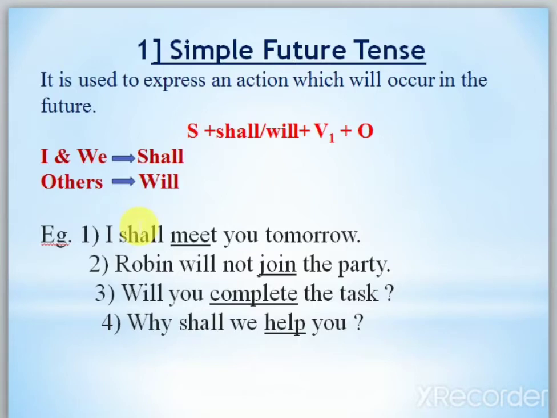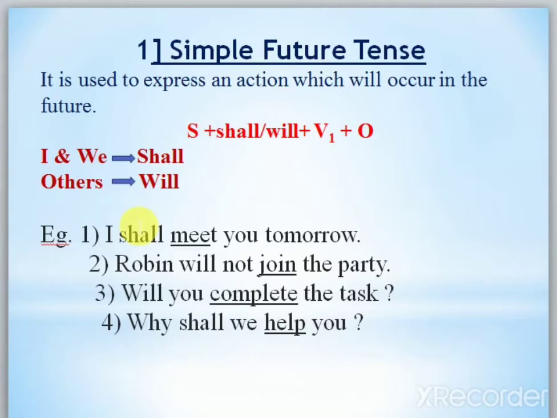Now an example: I shall meet you tomorrow. This is shall. I am saying one thing: whenever people speak, they rarely use shall, especially in British English. Yes, American people use American English. So what I'm saying here is that in talking people don't use it, but in grammar you must know what the rules are. I shall meet you tomorrow, because I comes under which one? See the formula: first pronoun. I said I and we pronouns use shall. See Robin. Robin is not a pronoun, it is actually a noun. I said for others, any word, use will.